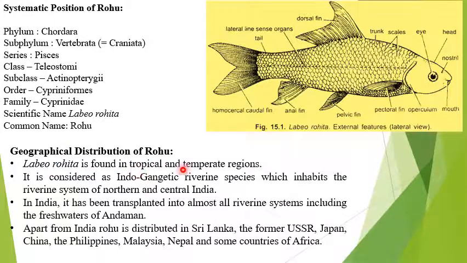Labeo rohita is found in tropical and temperate regions. It is considered an Indo-Gangetic riverine species. It inhabits northern and central India, and nowadays it is found in almost all the rivers of India, including the Andaman, and almost all parts of India except where the temperature remains very low.